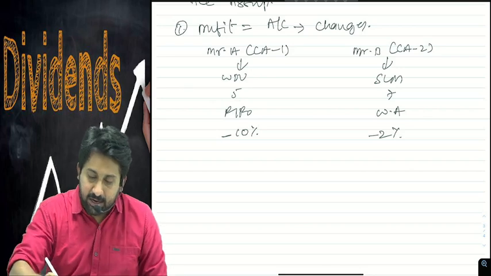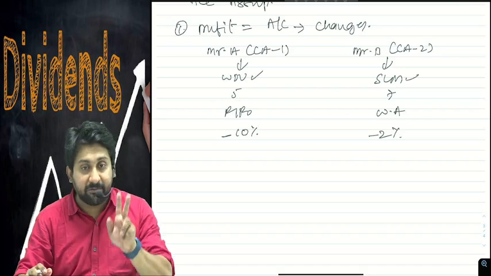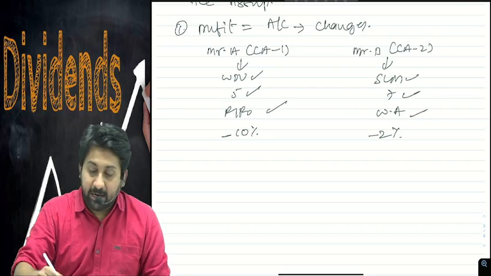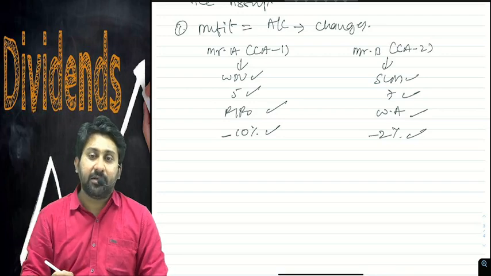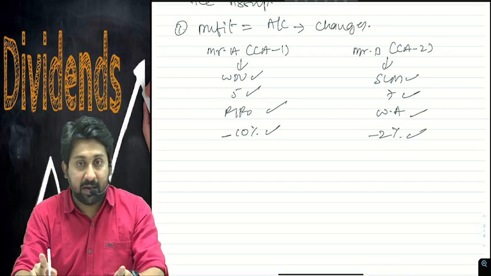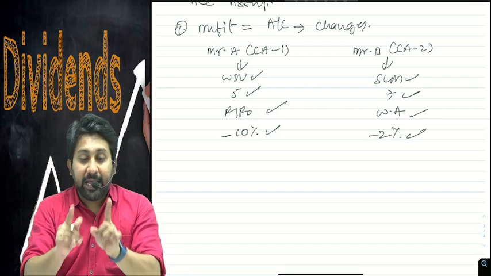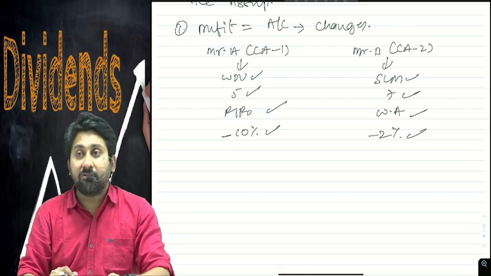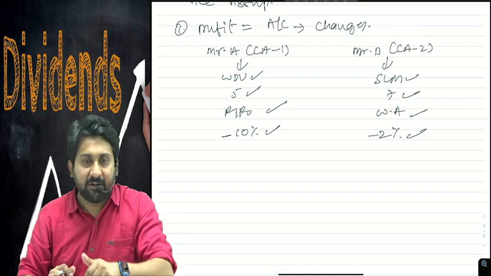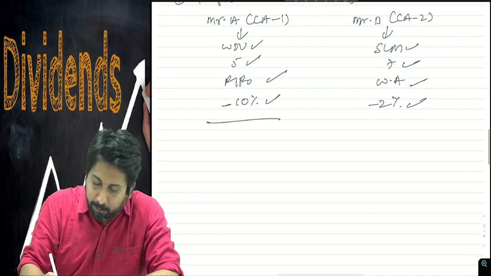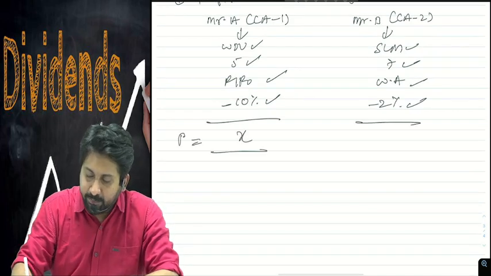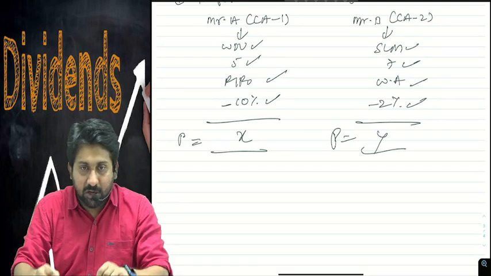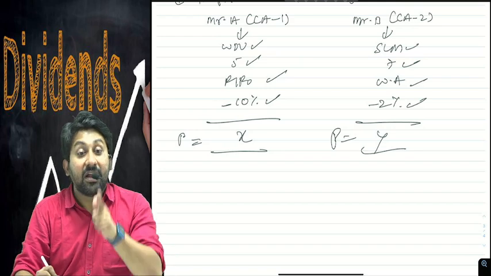Now answer: WDV or SLM, 5 years or 7 years, FIFO or weighted average, 10% bad debts or 2% bad debts, for the same company. The company is X Limited. If you give it to two chartered accountants, both can't give the same P&L report. They may give different P&L reports. Means profit under this will be X, and profit under that will be Y. Across two persons, you will have different profits.